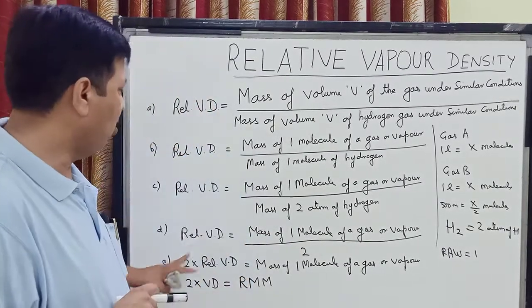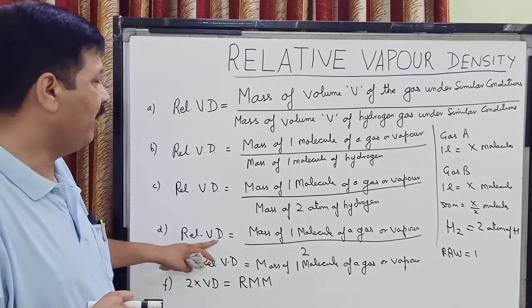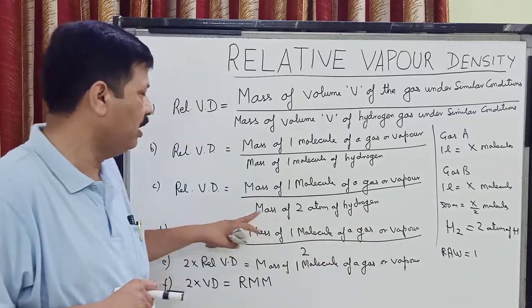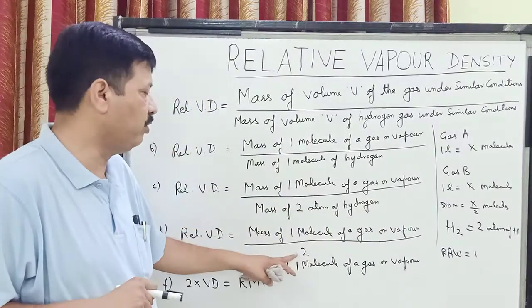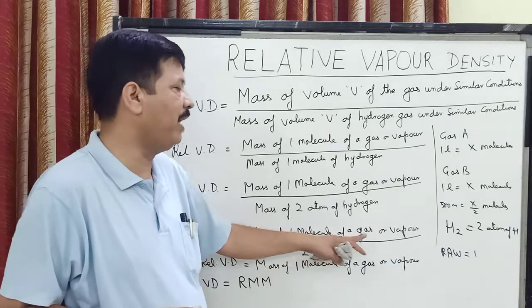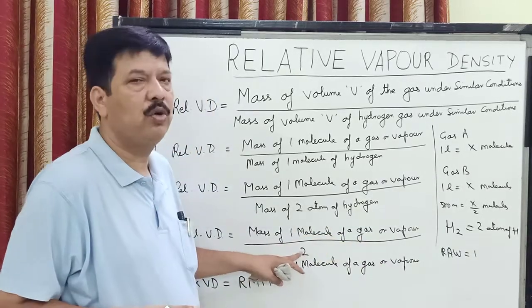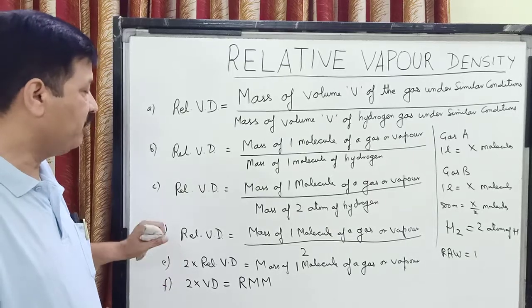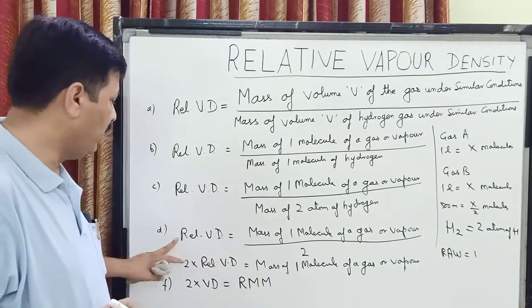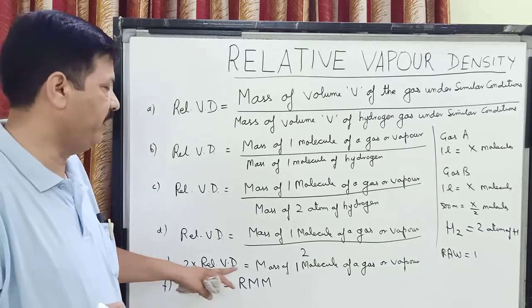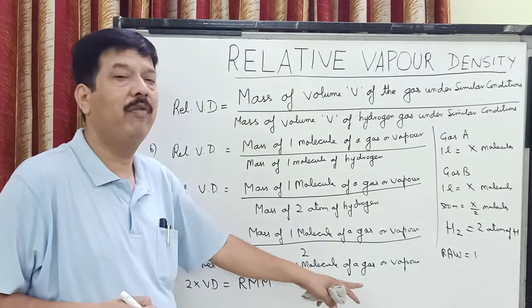So we can also say that relative vapor density is equal to mass of one molecule of a gas upon mass of two atoms of hydrogen, which is equal to 1 into 2. So we can say that mass of one molecule of a gas or vapor divided by 2 is also called relative vapor density. And children, if you take this 2 over here, we can say that twice the relative vapor density is equal to mass of one molecule of a gas.